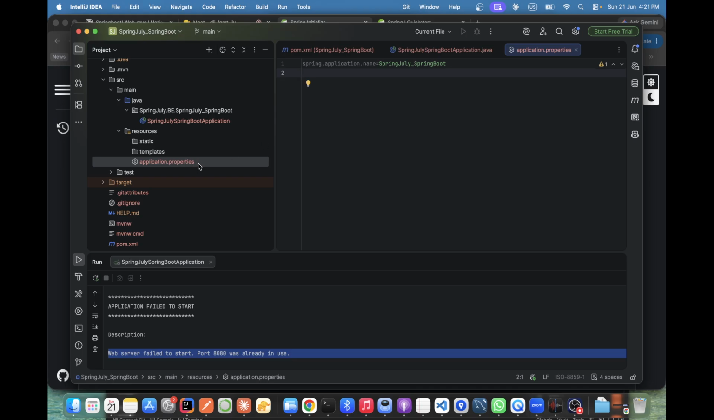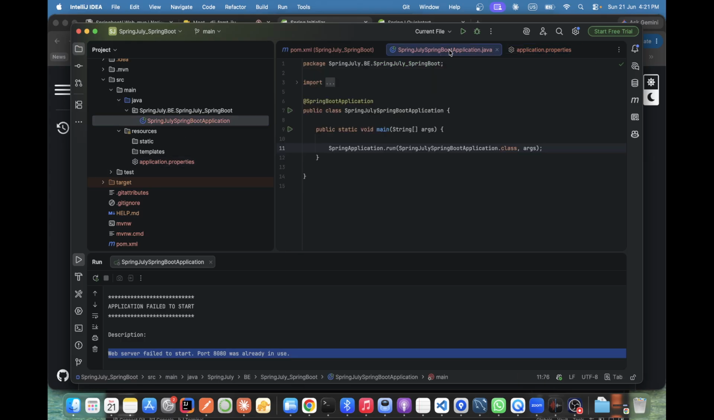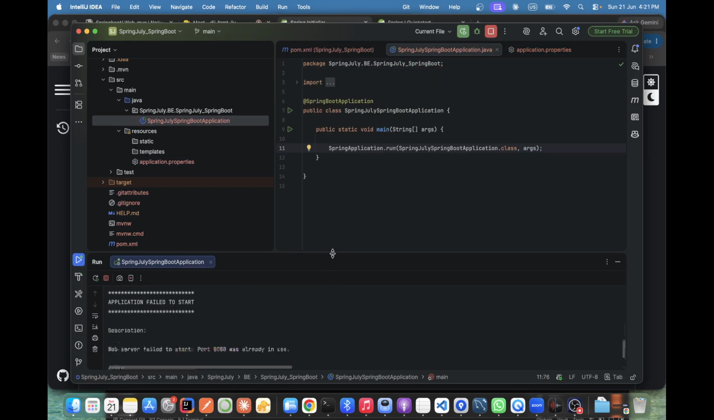So we need to change the port here, because this one is occupied. So we write application dot port, port 8081. Manually we have defined it. Okay, 8080 is busy, now you try to run it on 8081. Let's see.